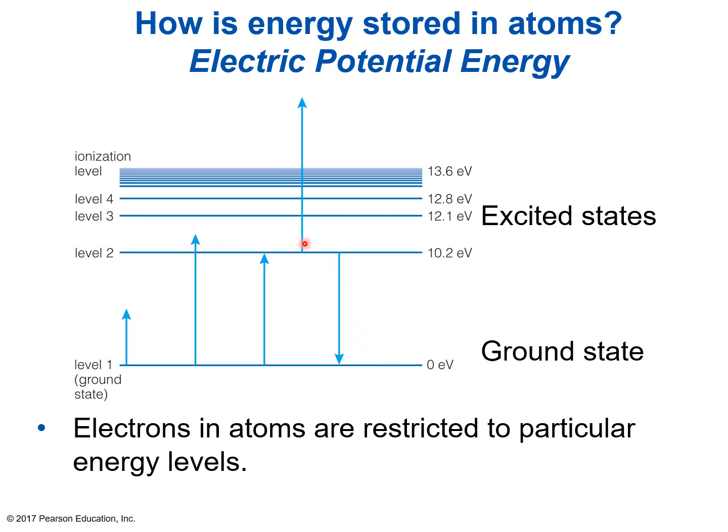Now let's go to this one right here at level 2. It's already at level 2, so it's already up at 10.2 electron volts. To ionize it, it doesn't take as much energy. You don't need to give it 13.6 electron volts to ionize it because it already has 10.2. All it needs is to make up the difference. So to get from 10.2 to 13.6, all it needs is the difference, which is 3.4 electron volts. So it doesn't take that much to ionize it if it's already up there.